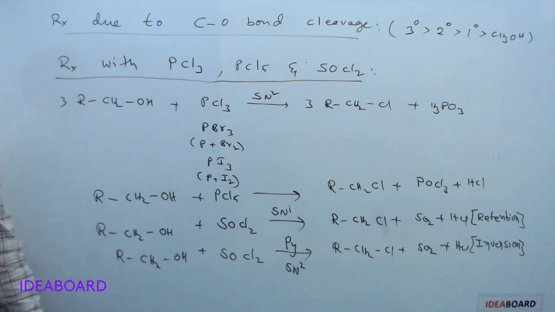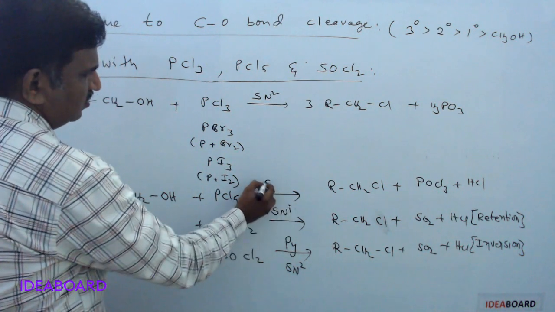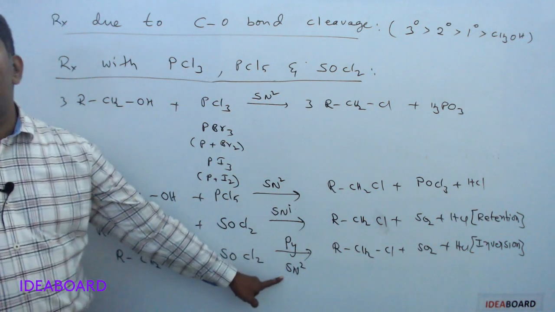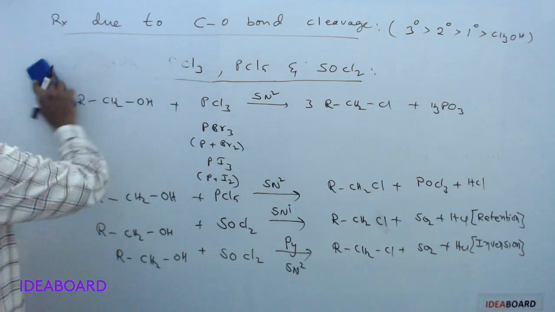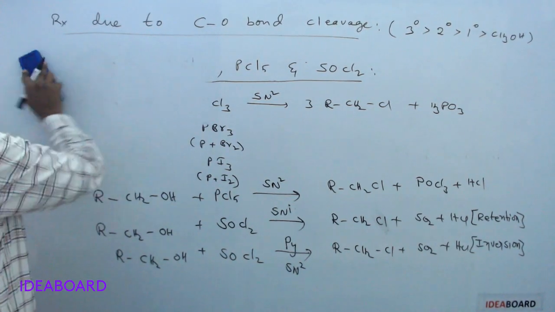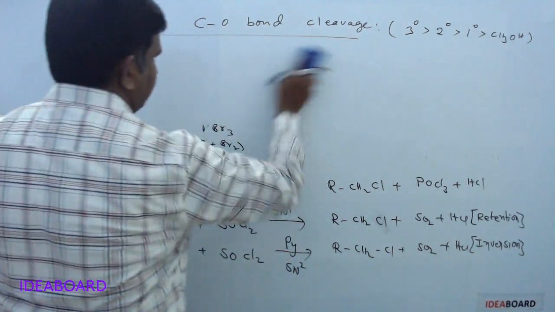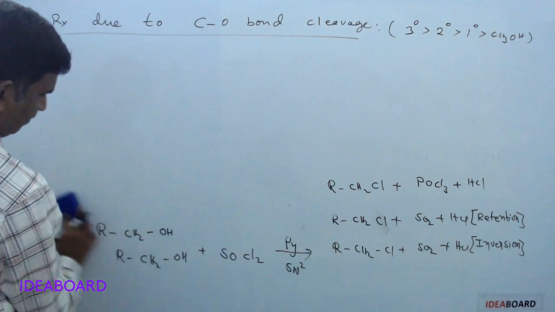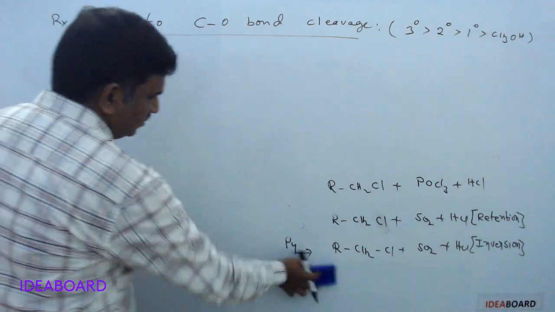and retention. If it is only without pyridine, it is an SNi reaction. Here this is also an SN2 reaction, and this is an SNi reaction, and here it is an SN2 reaction. Okay, please remember that. All these reactions are reactions due to C-O bond dissociation.